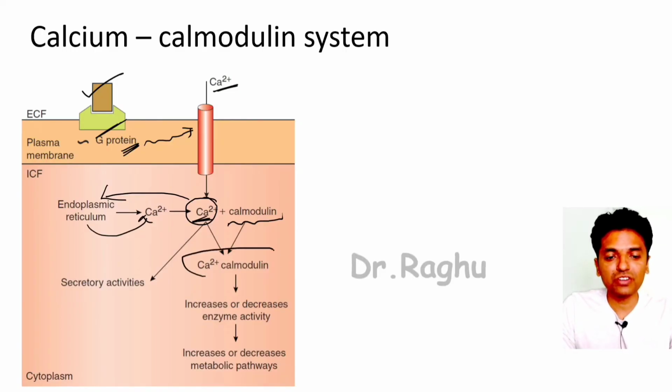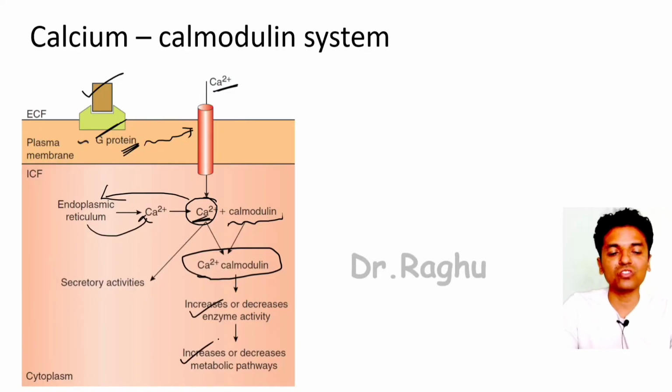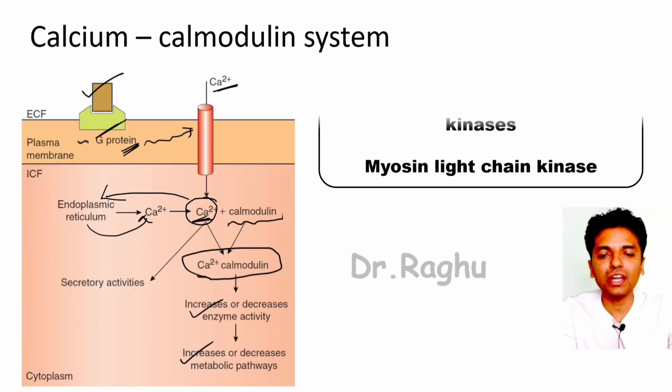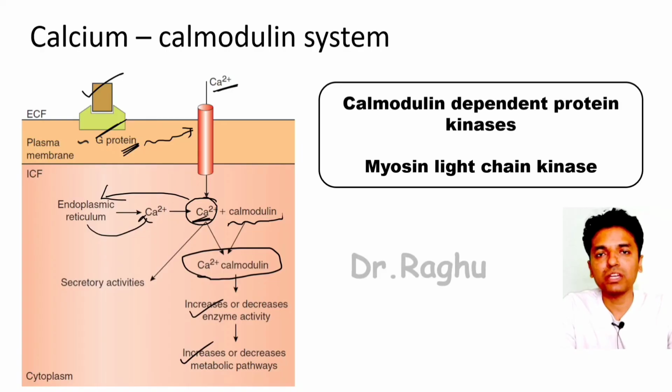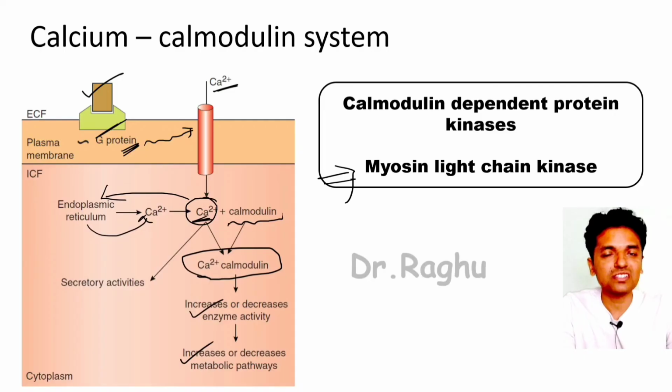So this combination of calcium and calmodulin is going to either increase or decrease the enzyme activity, because of which there is going to be an increase or decrease in the metabolic pathways. Now one very important enzyme activated by the combination of calcium and calmodulin is calmodulin dependent protein kinases, and the most important of these is myosin light chain kinase, which is extremely important for the contraction of the smooth muscle.